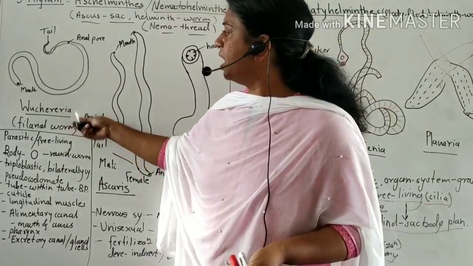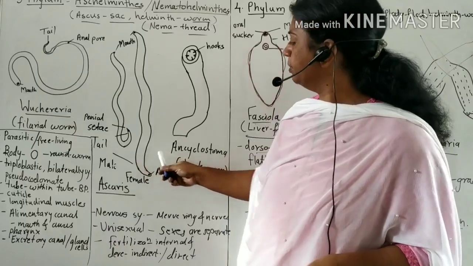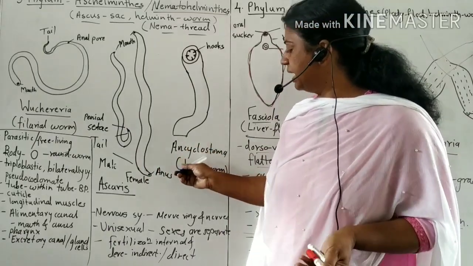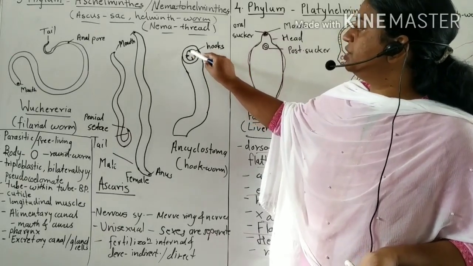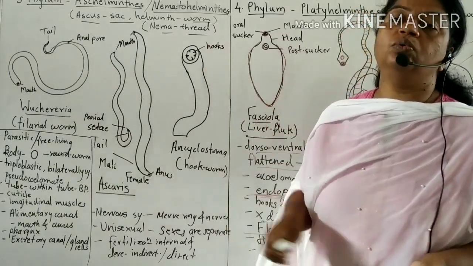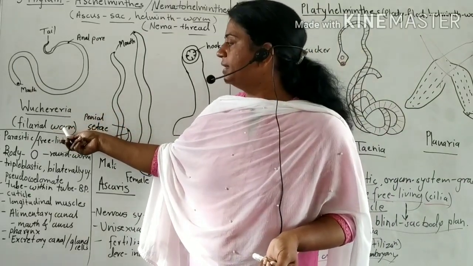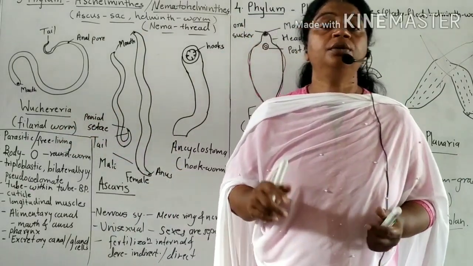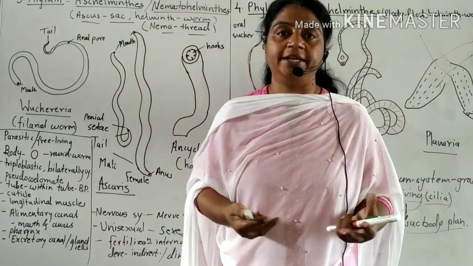Examples: Wuchereria. This is Wuchereria. This is Ascaris, male and female. And this is Ancylostoma or hookworm, because its mouth is surrounded by hooks, so hookworm. This Wuchereria is also called the filarial worm. This Aschelminth is also endoparasitic.